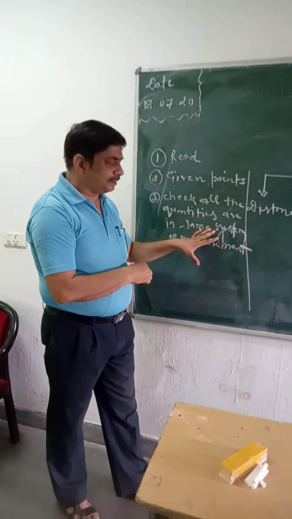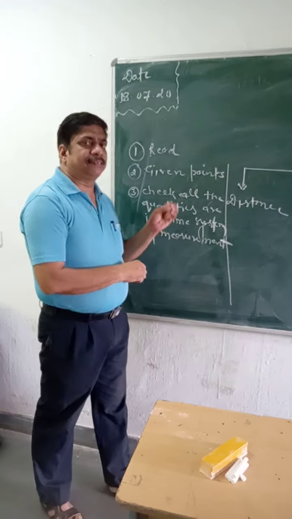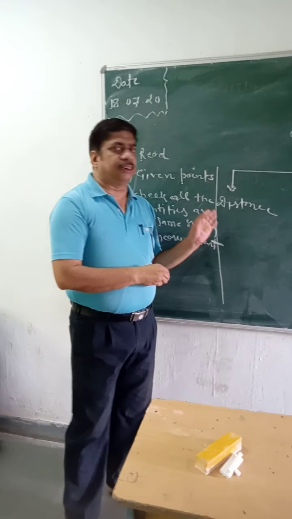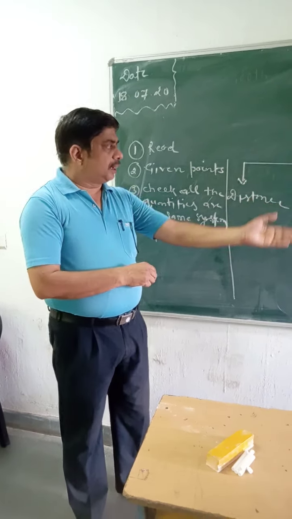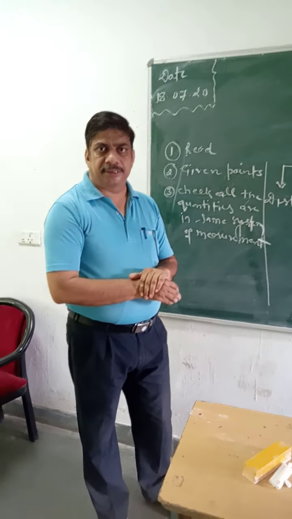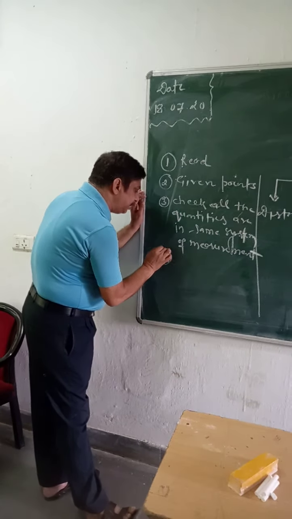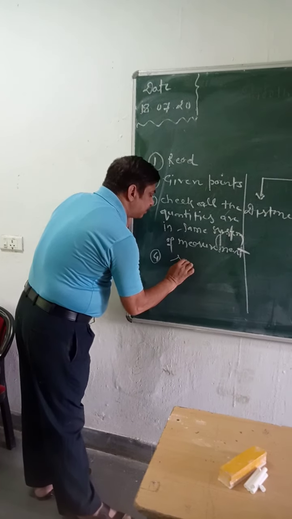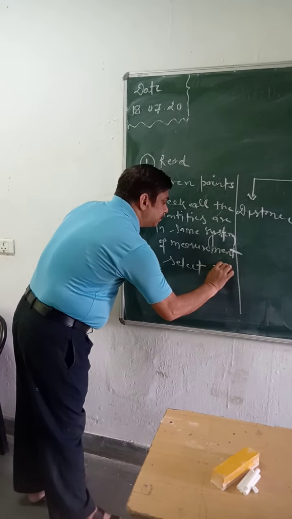If they are, well and good. If not, by simple conversion you can convert the unconverted one into the same system of measurement. Now after that, and very important, select the formula.